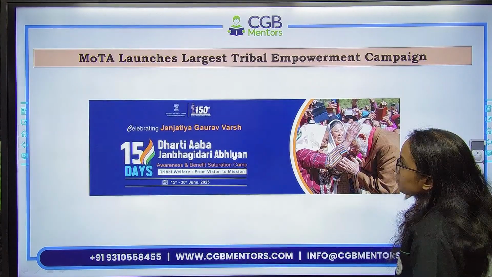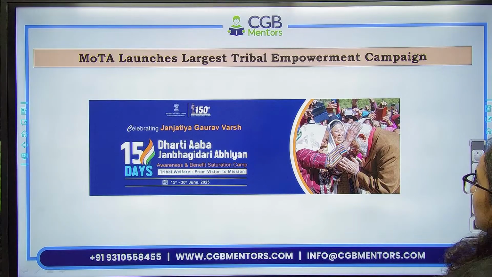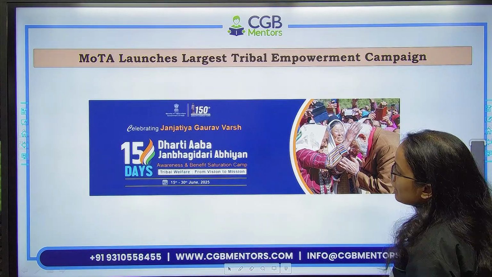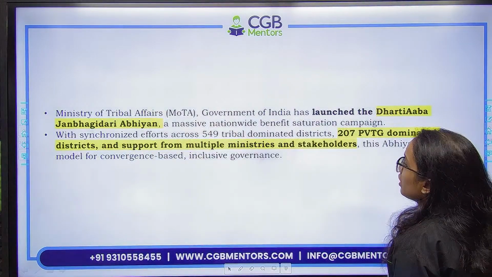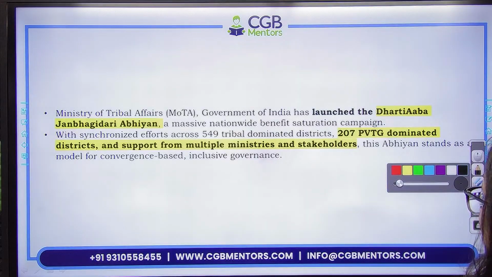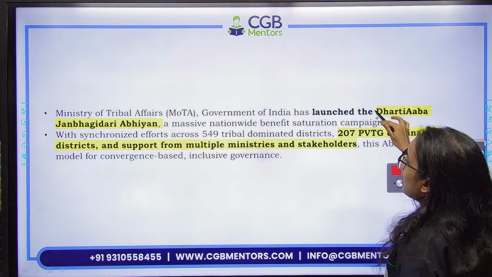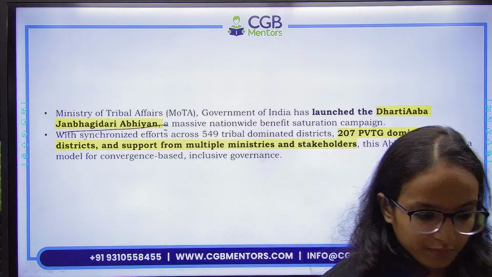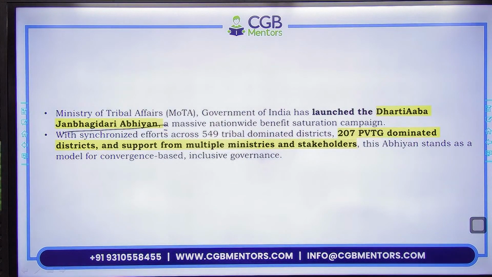Then moving ahead, the largest tribal empowerment campaign has been launched by the Ministry of Tribal Affairs. So here, the Ministry of Tribal Affairs under the Government of India has launched Dharti Aba Jan Bhagidari Abhiyan. This is a nationwide campaign across 549 tribal dominated districts, 207 PVTG dominated districts.